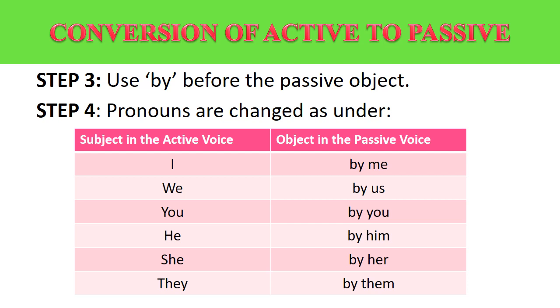Step number 4, let us see the change in pronouns. Subject in active voice becomes object in passive voice. So, I changes into by me. We changes into by us. You changes into by you. He changes into by him. She changes into by her. They changes into by them. So these are the changes in pronouns.